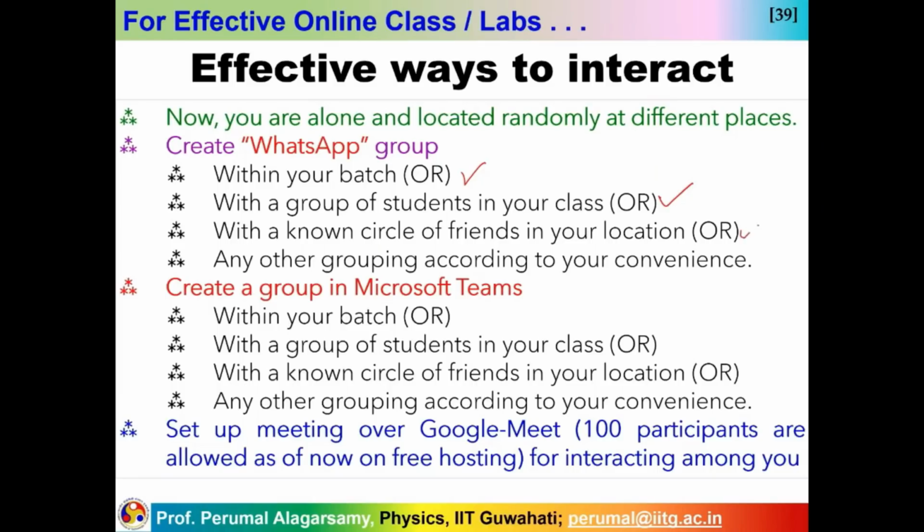Or if you are very close to some circle, suppose you are students in Bombay or Chennai or Delhi, try to find the closest neighbors. You make them a group so that you can be active with each other, or any other convenient way. These days, innovative ideas come from everyone, so you have the freedom to choose a WhatsApp group. What is the idea? Sending email is good. If you install Outlook Express, it will say, okay, there is an email.